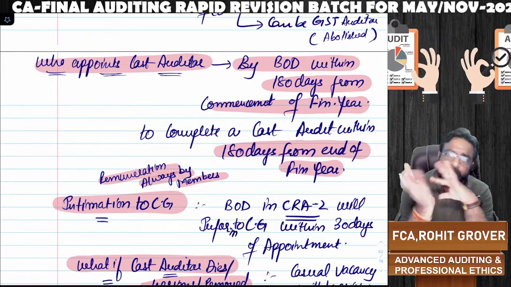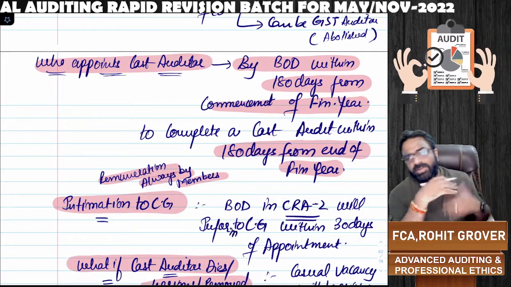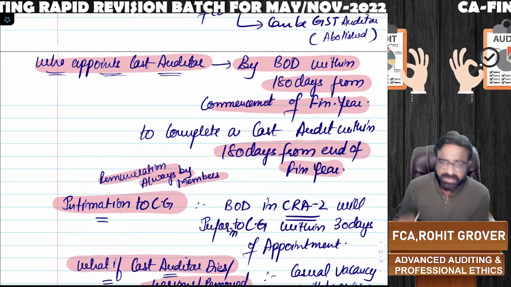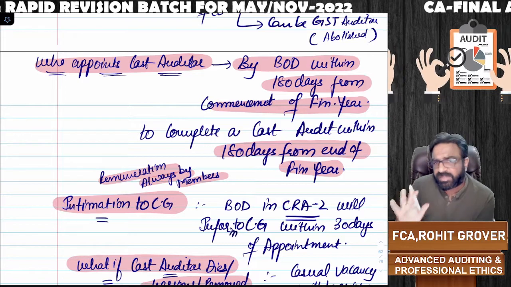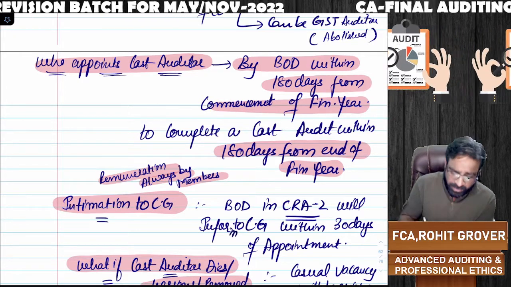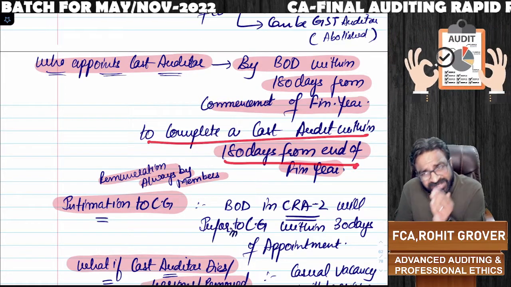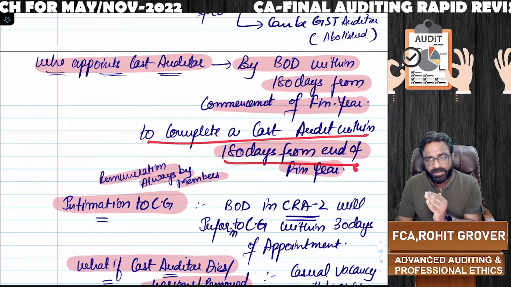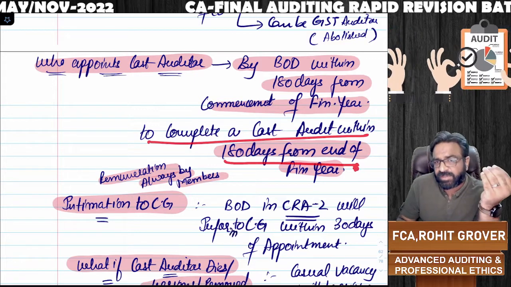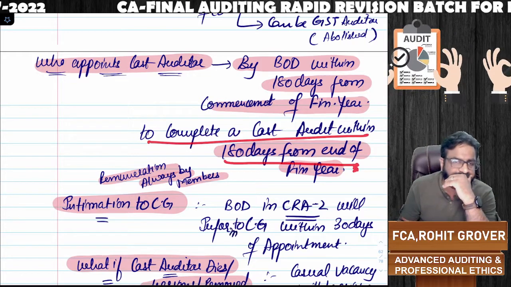So he is appointed like a subsequent auditor of the government company. But the subsequent auditor of the government company means CAG will appoint. But here who is appointing? Here the board of directors appoints. The time period is the same, within 180 days from the commencement of the financial year. So within how many days does he have to complete the audit? He must complete his cost audit within 180 days from the end of the financial year. So you have been appointed within 180 days from the commencement of the financial year, and you are expected to complete your audit within 180 days from the end of the financial year.